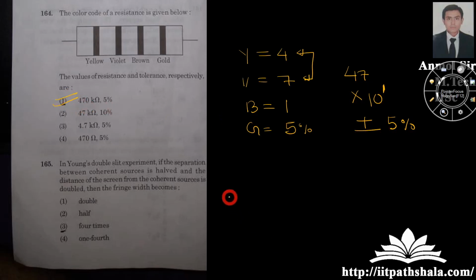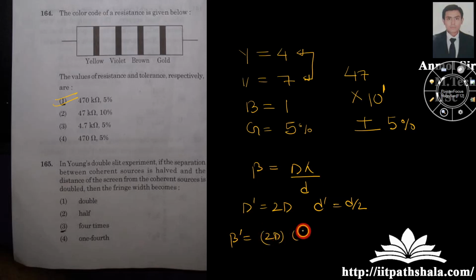Young's double slit experiment. If the separation between the coherent sources is halved and the distance of the screen from the coherent sources is doubled, then the fringe width becomes? Now we know that fringe width beta is equal to D lambda by d. You are increasing the distance, you are decreasing the slit width. Put it into the formula. Let us say beta dash equals D dash, which is nothing but 2D into lambda upon d dash, where small d dash is d by 2. So you are having 4 times beta old. So I can say that I am having 4 times over here.